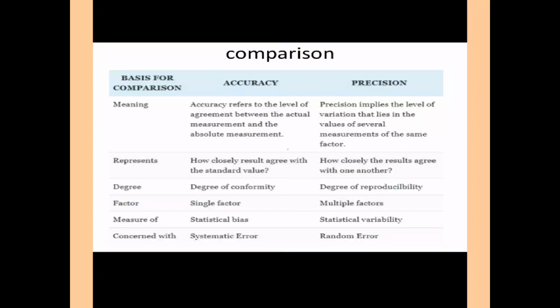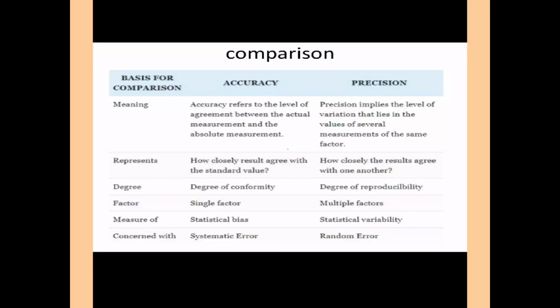Now we will see the difference between accuracy and precision. First, meaning. Accuracy refers to the level of agreement between the actual measurement and the absolute measurement, means the closeness of measured value of component produced with its true value.